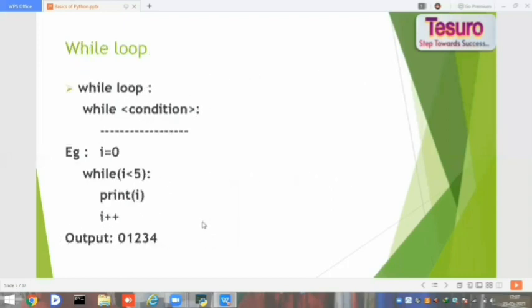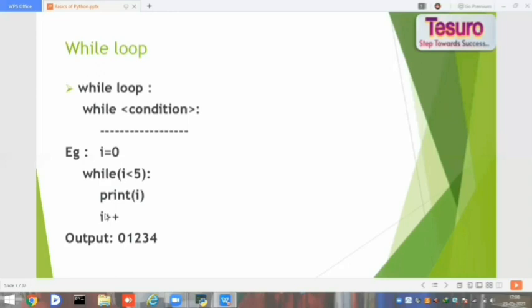The next loop is the while loop. The syntax of the while loop is while, and we have to give some condition and so on. In the previous example, I used a for loop. In the same way, now I am using the while loop. First, I initialized i equal to 0 and I am performing that while loop while i is less than 5, and I am printing that i value and then incrementing. So first it will take i as 0 and then increment to 1, and in the same way it will print till 4. Whenever it comes to 5, the condition i less than 5 becomes false and it comes out of the loop.